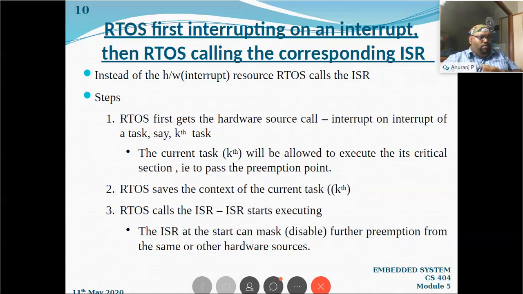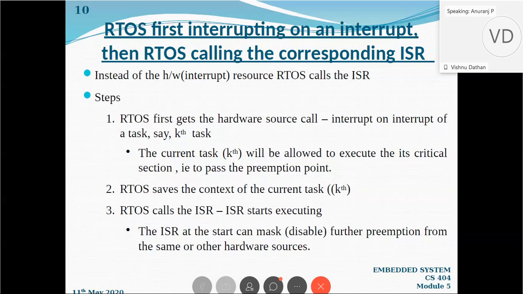And those interrupts we cannot mask, we will call what? Non-maskable interrupts, I can say. I didn't get what he asked in that question, that types of interrupts.